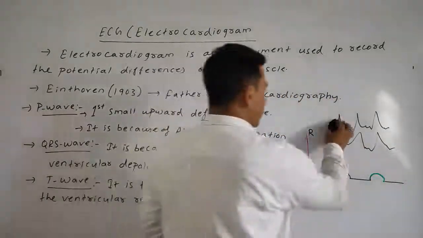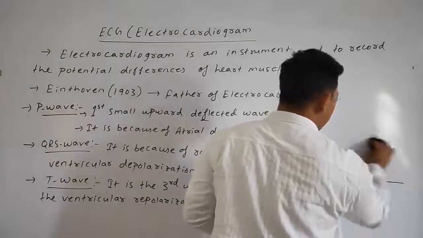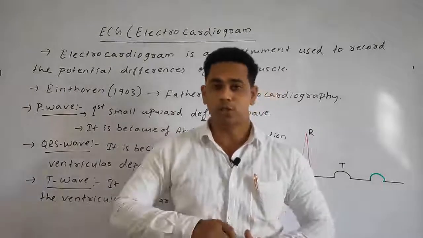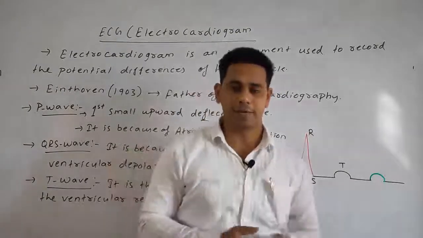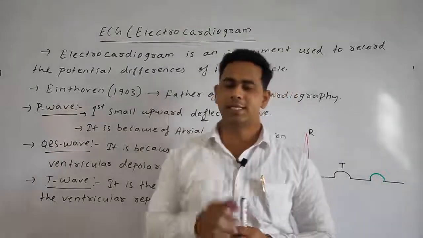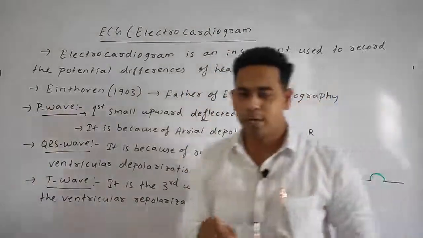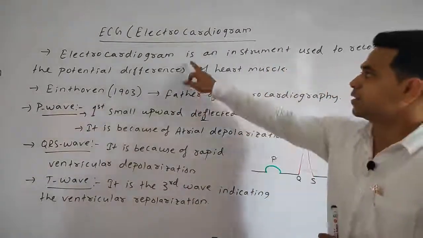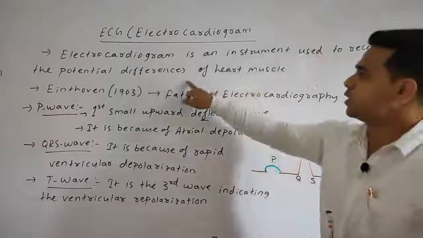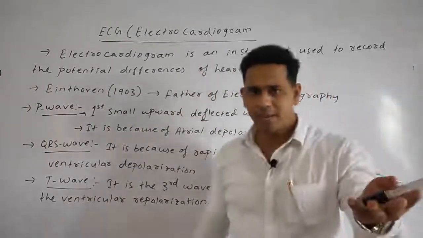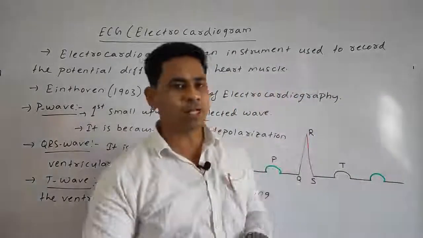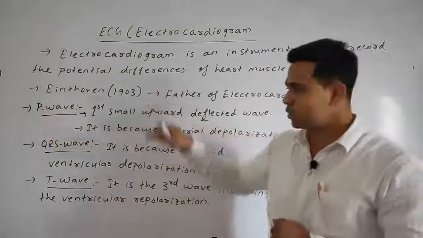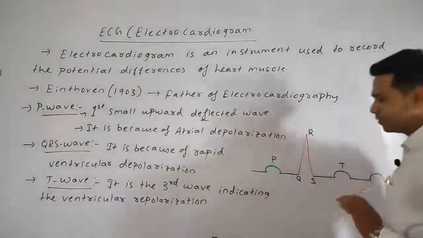This is nothing but the electrocardiogram, means it records the potential difference of the muscles, or we can say it records the electrical changes in the cardiac activity. So we can say the ECG, the electrocardiogram, is an instrument which measures or records the potential difference of the muscles. So electrocardiogram is an instrument used to record the potential difference of the heart muscles. Obviously heart muscles. Okay, next, who is the father of the electrocardiography? Then your answer will be Einthoven in the year 1903 was known as the father of the electrocardiography.